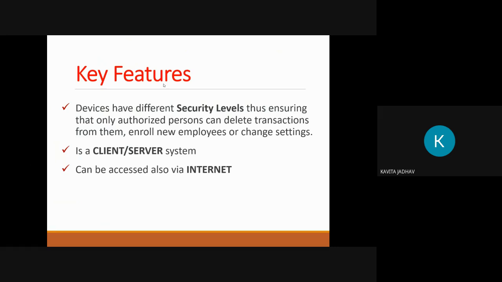Here are the key features of our system. The devices have different security levels, thus ensuring that only authorized persons can detect transactions from them, enroll new employees or change settings. It is a client or server system. It can be accessed also via internet.